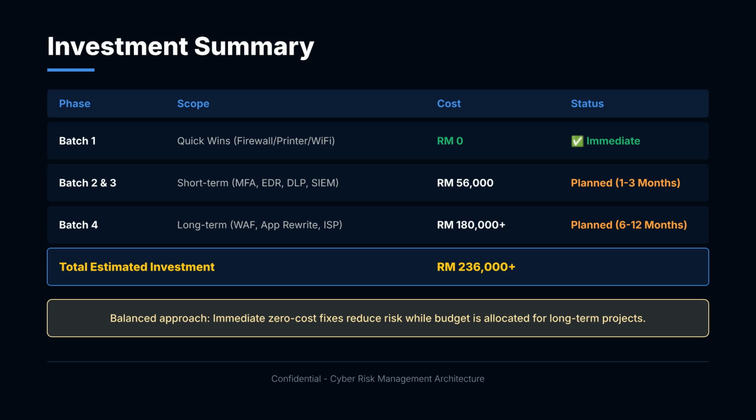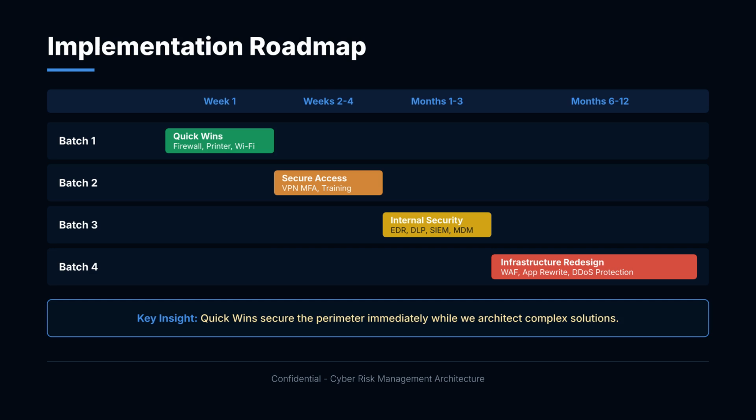This is a balanced approach. Immediate zero-cost fixes reduce risk, while budget is allocated for long-term projects. This is our implementation roadmap at a glance. Week 1. We execute Batch 1 quick wins, firewall ACLs, printer hardening, and Wi-Fi encryption upgrades.